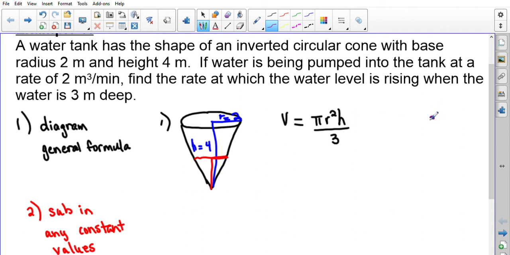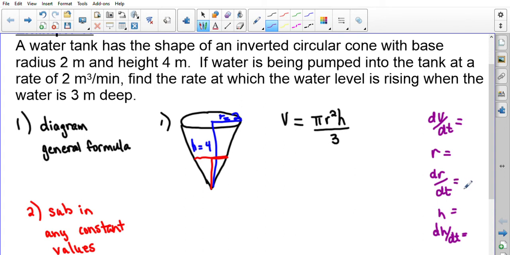For example, just to make a list, if we took the derivative now, we would have a dV dt, an r, a dr dt, an h, and a dH dt. There are a lot of unknowns in this question.